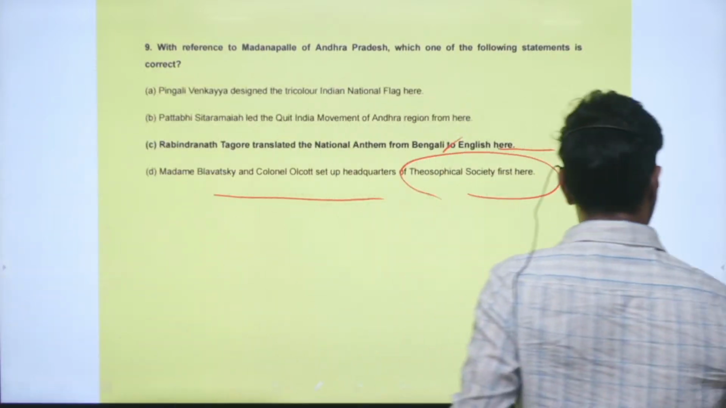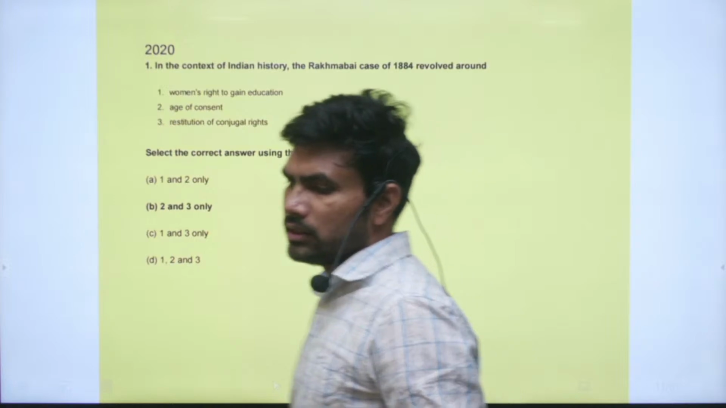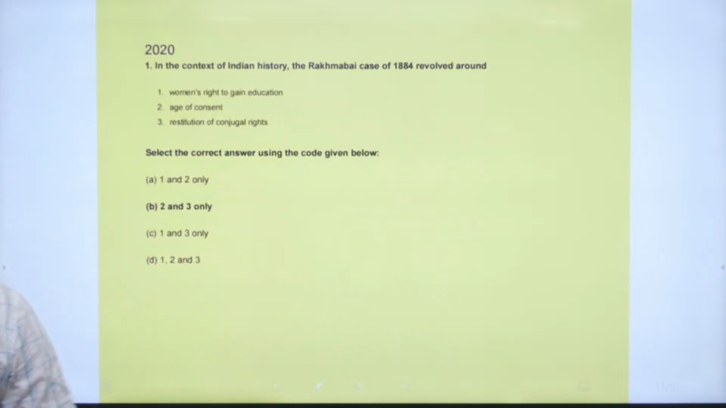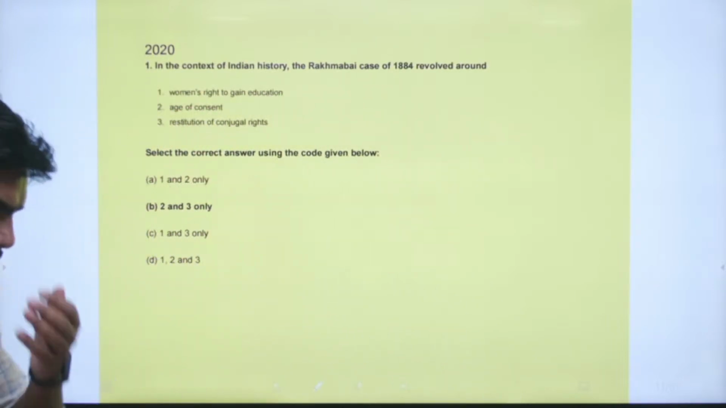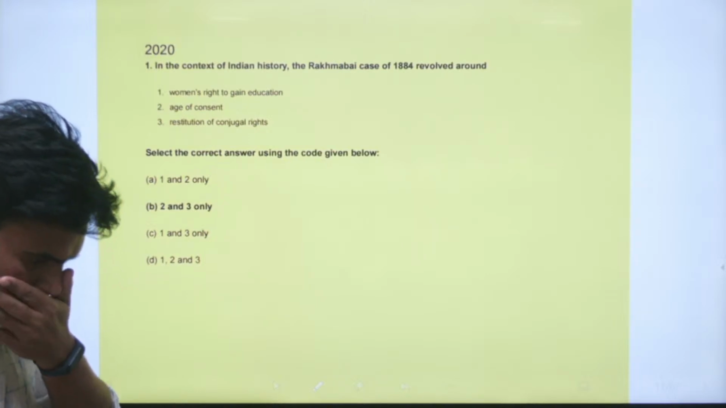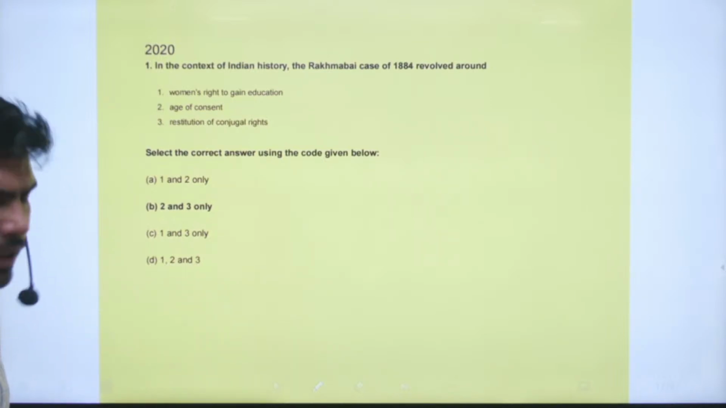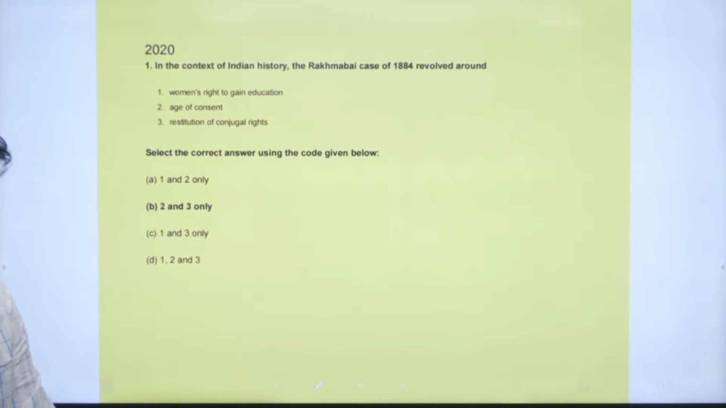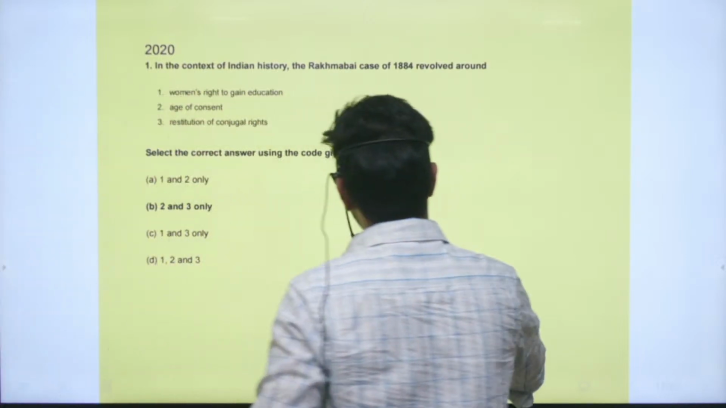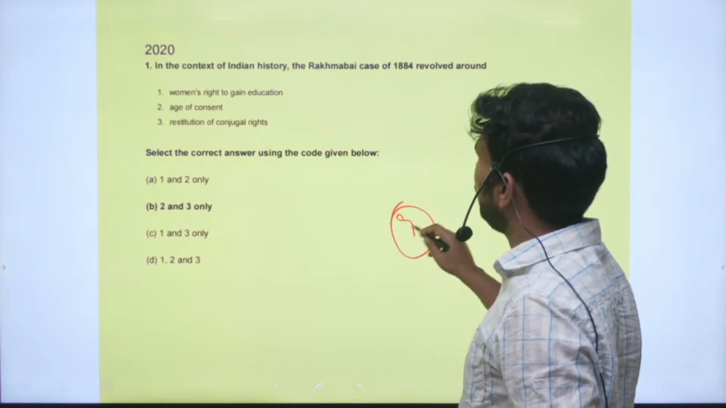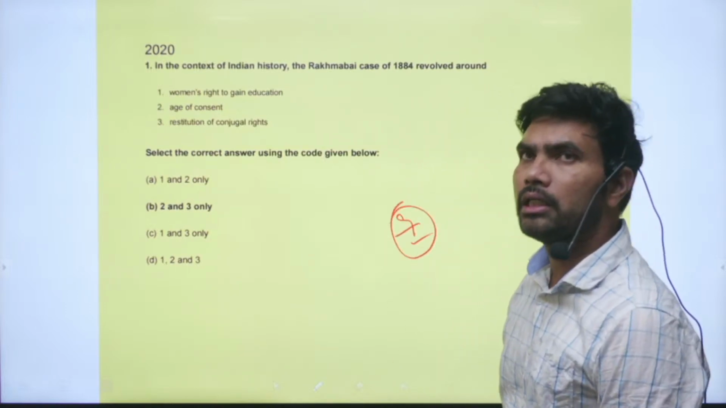So Rabindranath Tagore translated his book there. Next question. The national anthem of Rabindranath Tagore has been translated to English from Bengali there. Right. So these are the questions from 2021. You will see a fairly good number of questions here. Nine questions have been asked from modern Indian history.